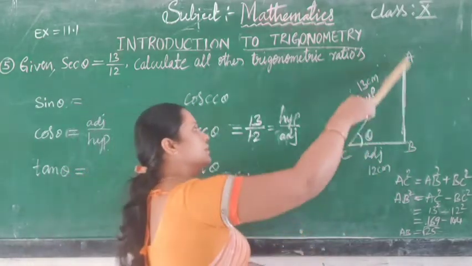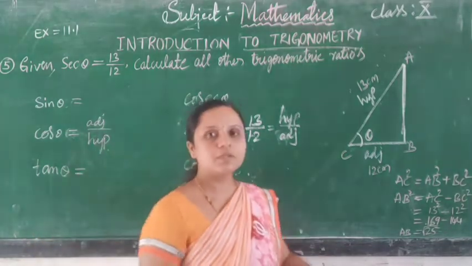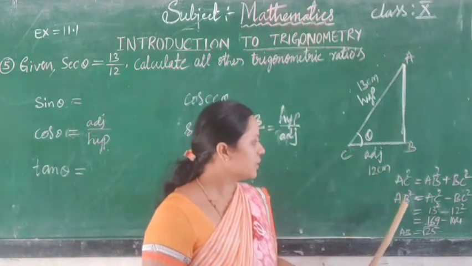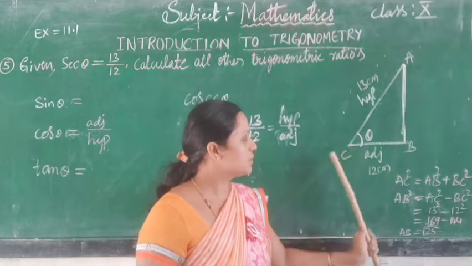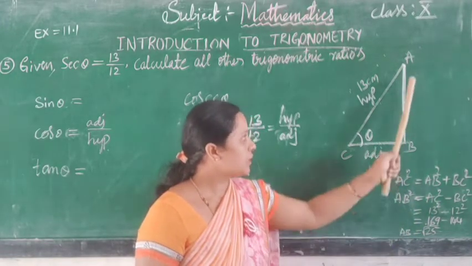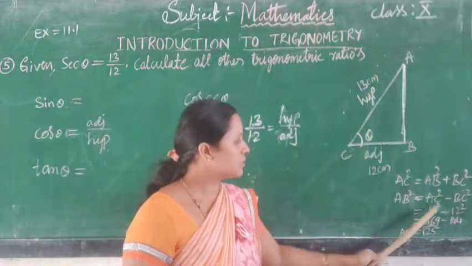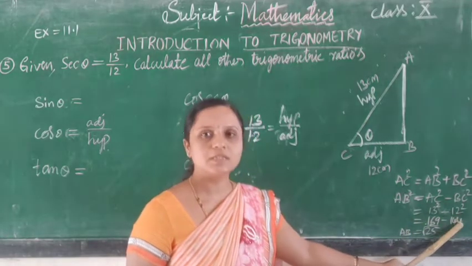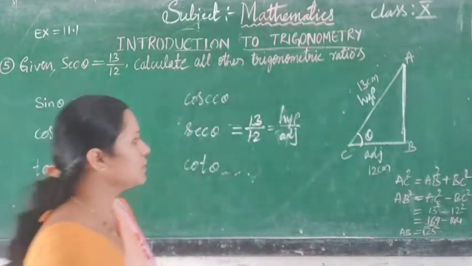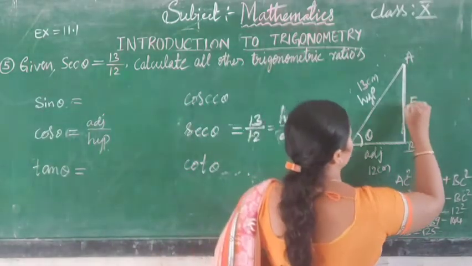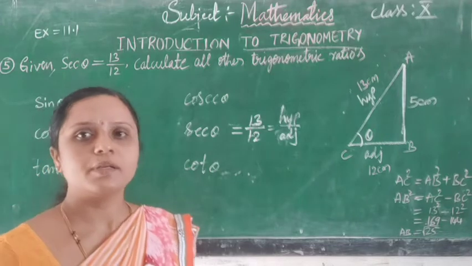Now we want to find the side AB. How to find the side AB? By using the Pythagoras theorem. According to Pythagoras theorem, AC square equals AB square plus BC square. Now I want to find AB, so AB square is AC square minus BC square. That is 13 square minus 12 square, that is 169 minus 144, that is root 25. The value of root 25 is 5. So AB is equal to 5 centimeter. Now we can find all other trigonometric ratios.